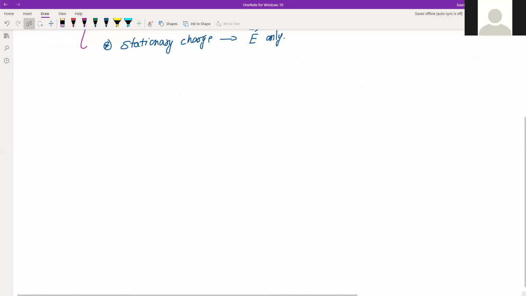Next in this chapter, our topic is Biot-Savart's law. Right, so what is this?